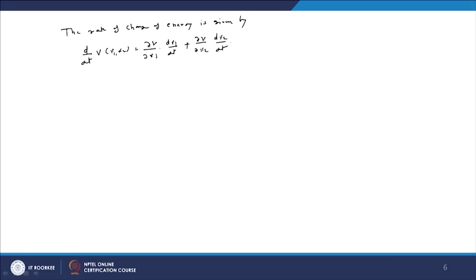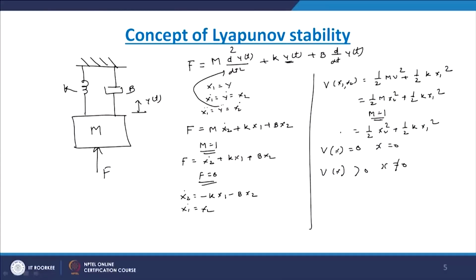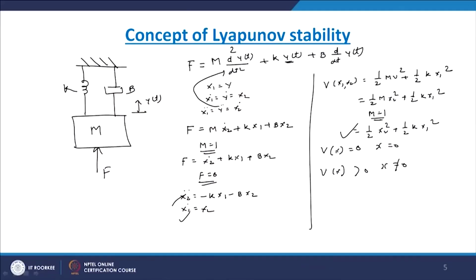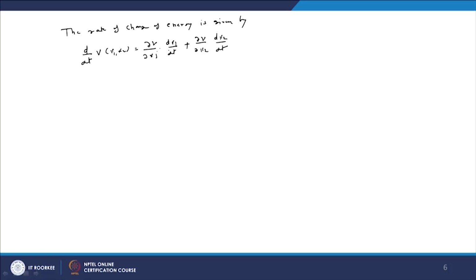Now we have got del V by del x1 from the V function we have already taken here, and what about dx1 by dt and dx2 by dt? So dx1 by dt equals x1 dot and dx2 by dt equals x2 dot. We already have the values of x1 dot and x2 dot, so we replace them in this equation, and del V by del x1 and del V by del x2 we calculate from V.